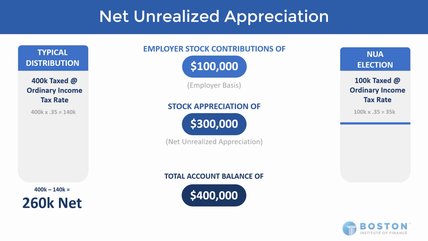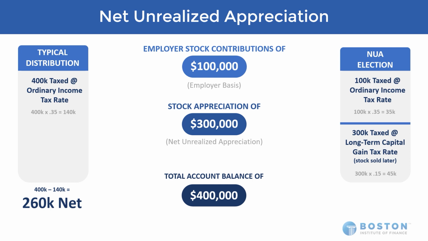We've assumed in this example a 35% marginal tax rate, so we would have $35,000 in taxes as ordinary income. But then the client is holding the stock, and at some point in the future they sell the stock. That will be taxed as long-term capital gain. So we have $300,000 taxed at, we'll assume, 15% here, so there's only $45,000 tax on that $300,000 of appreciation.